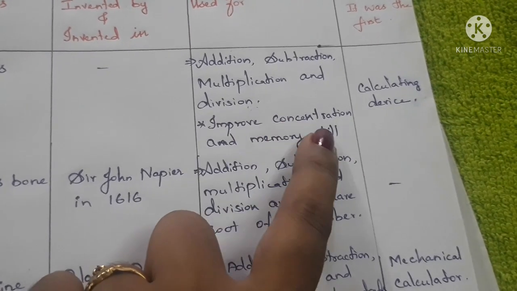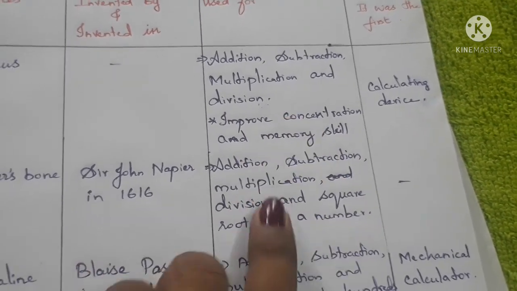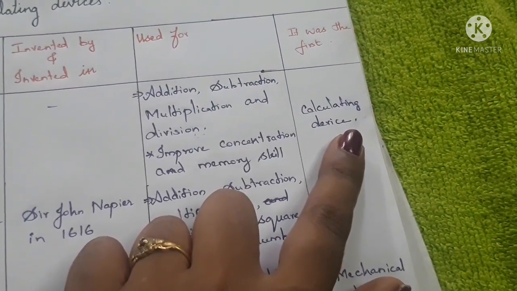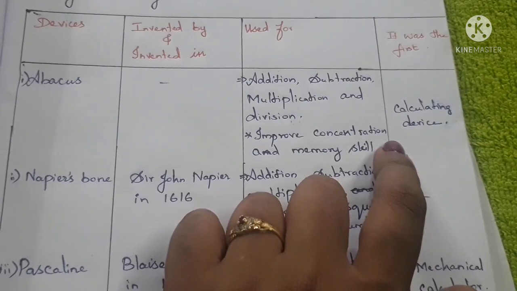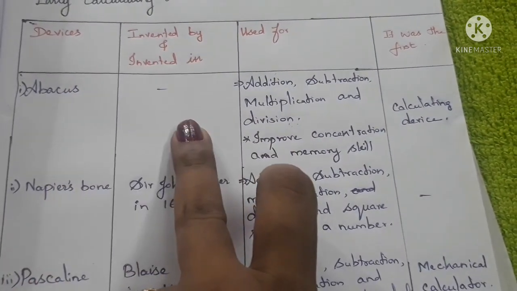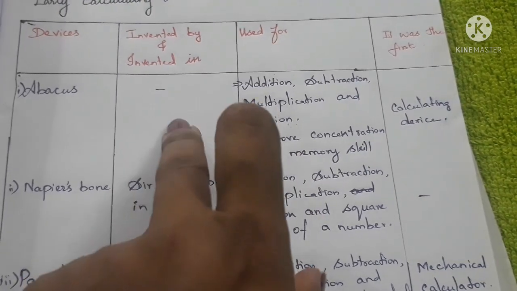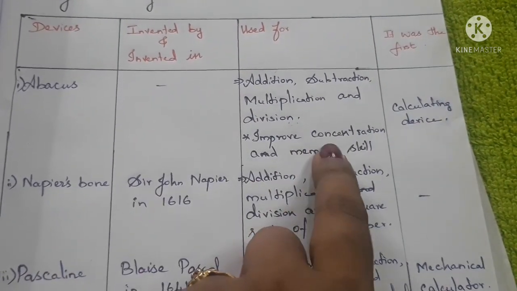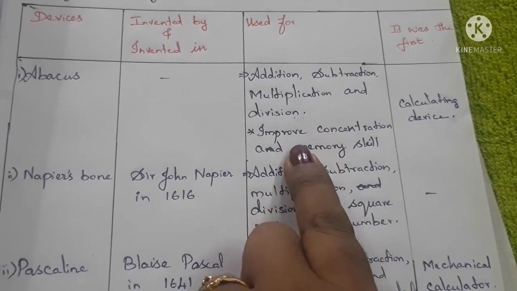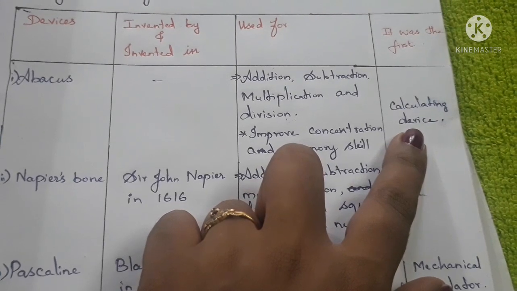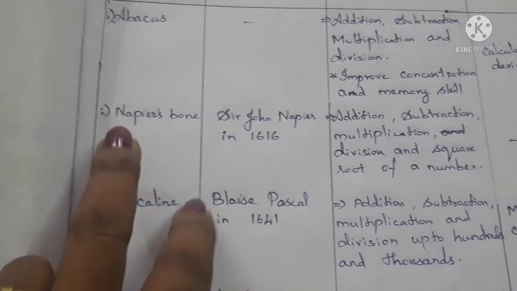It is called the first calculating device.